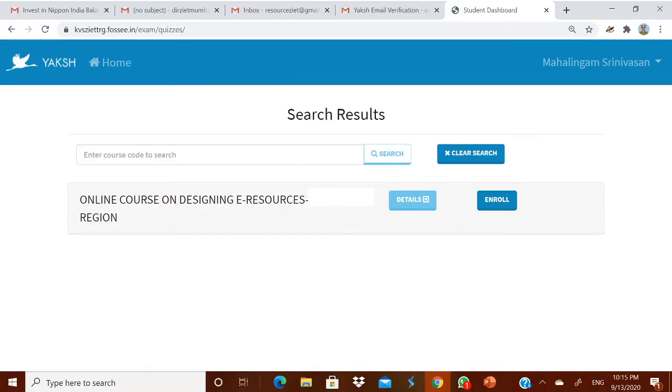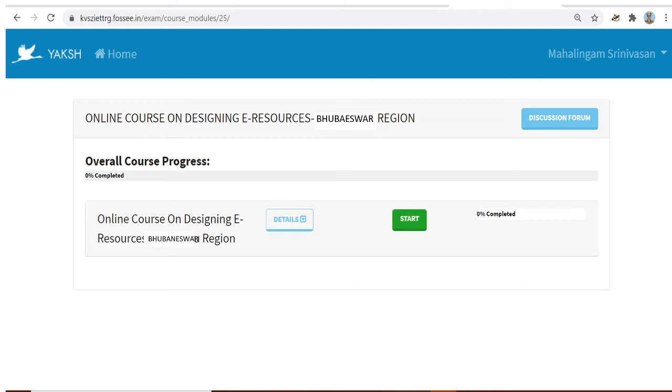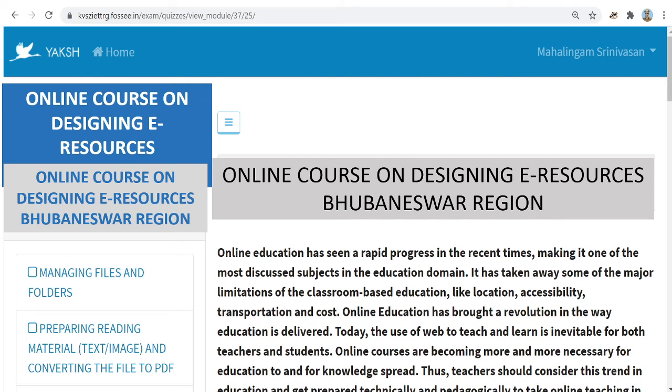It will take you to the page online course e-resources Bhubaneswar region. Click enroll. Open enrollment is there, therefore you will be enrolled in the online course on designing e-resources Bhubaneswar region by Kendriya Vidyalaya Sangathan. Here also you are seeing two courses. Click only the start button for the online course on designing e-resources Bhubaneswar region, not the X demo course. It will take you to the course. Once again, click start to enter the course.